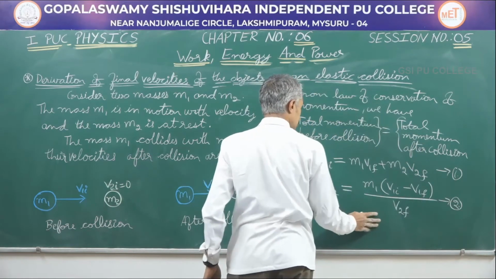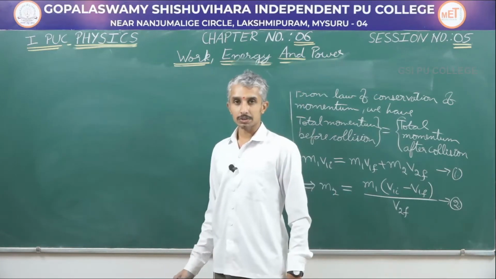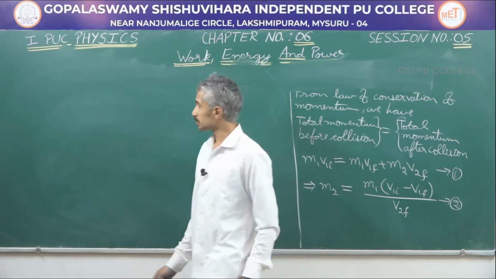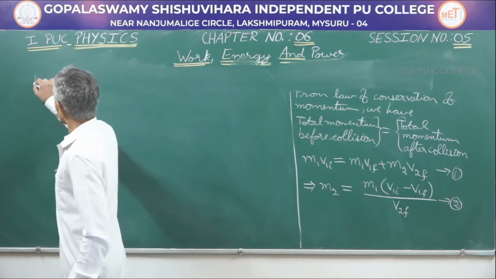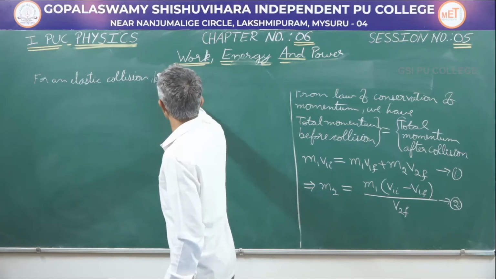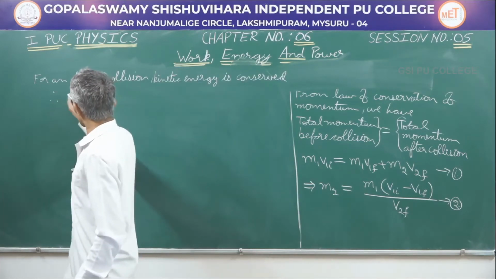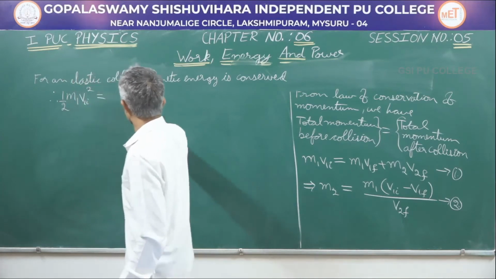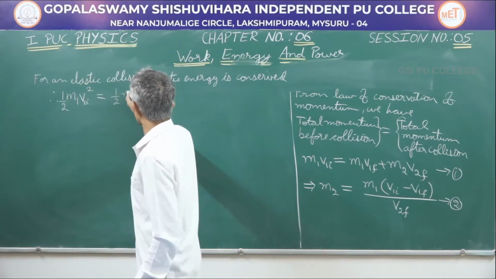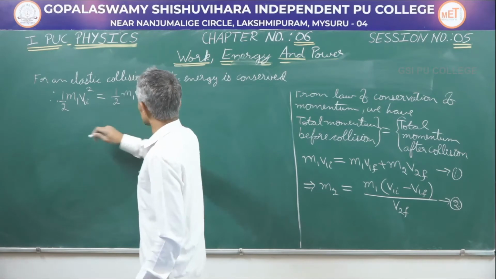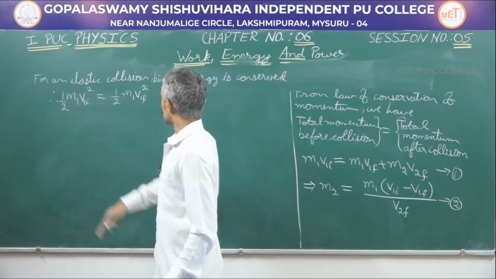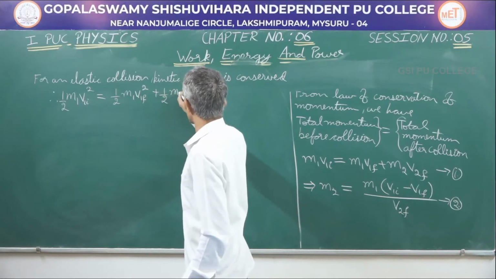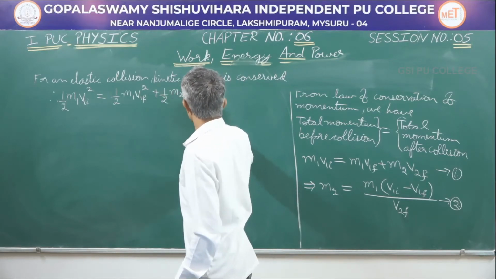I will be making use of this equation. In the definition of elastic collision, we know that even the kinetic energy is conserved in an elastic collision. Therefore, for an elastic collision, kinetic energy is conserved. I will therefore write the equation as half m1 v1i square equals half m1 v1f square plus half m2 v2f square, which is total kinetic energy before collision equal to total kinetic energy after collision.